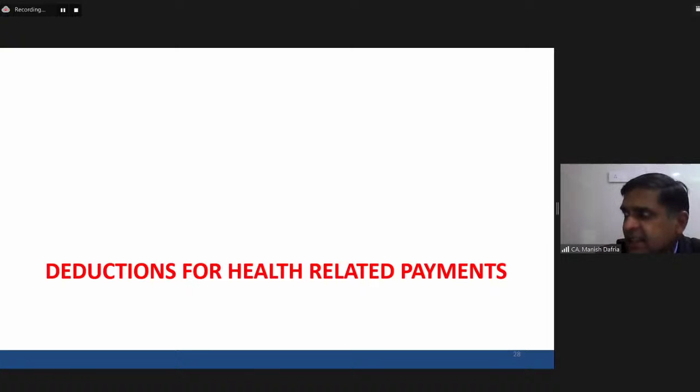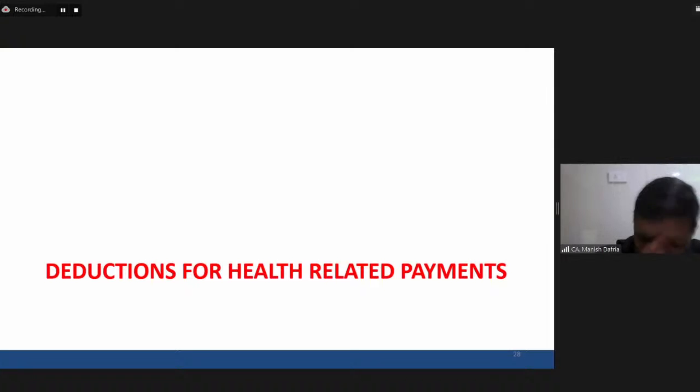Whether the assessee can claim the deduction of the total amount paid in the current year. Some payment was due last year that has been made in the current year, and the current year's payment has also been made in the current year itself. So whether the total deduction would be available in the current year or not.